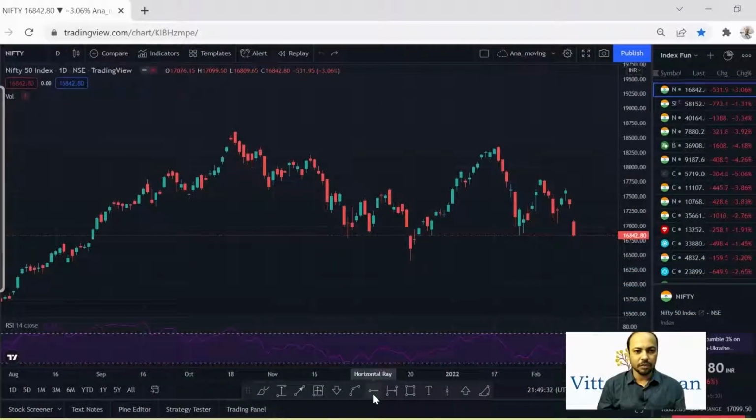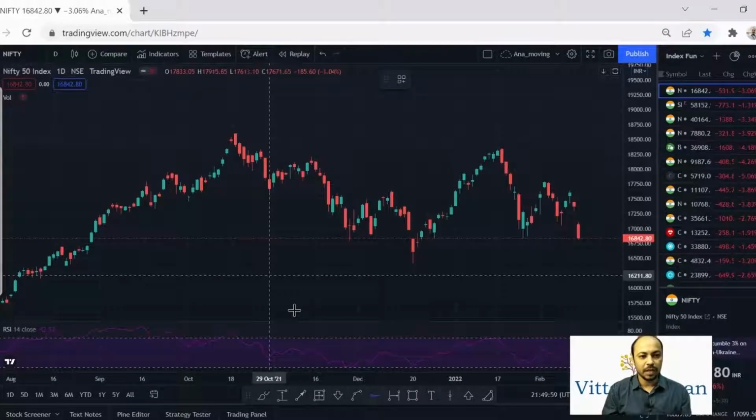Let me share my screen and take you through the Nifty chart pattern, and let's analyze and predict what will be the Nifty targets going forward. So this is the chart of Nifty 50 index, and let's do the technical analysis to understand different resistance and support lines and the different price levels which we need to take care of as far as our trading and